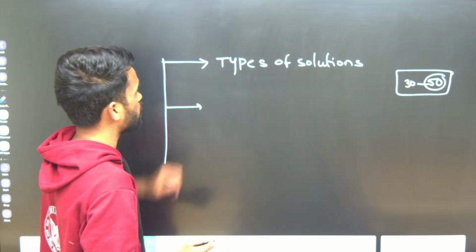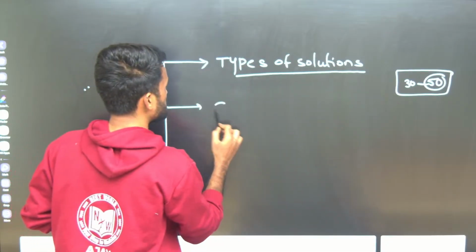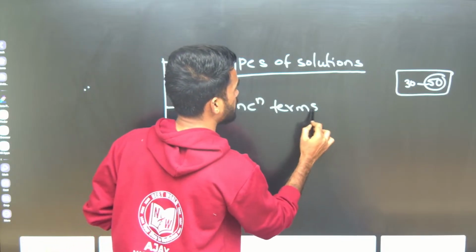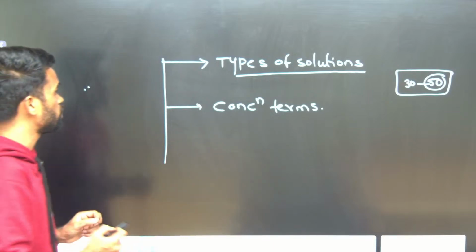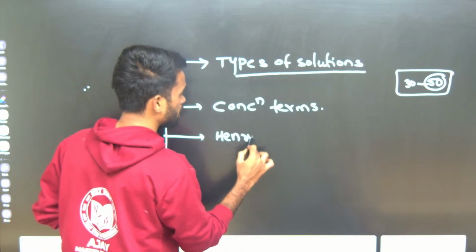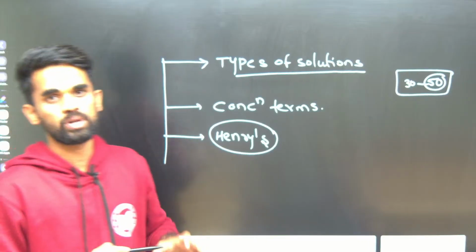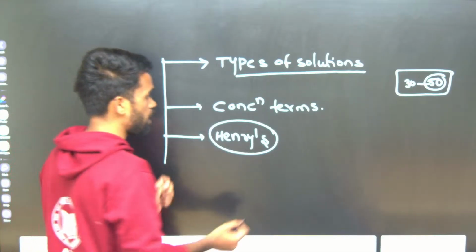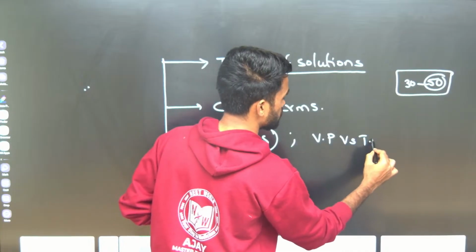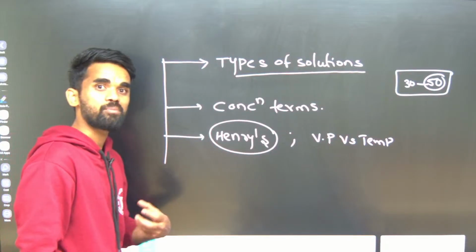First of all, you need to understand what types of solutions we have, and next there is something called concentration terms, something like molarity and normality. There you need to focus. Particularly when it comes to solutions, you need to know Henry's law. Henry's law gives the solubility of a gas in liquids. This is one of the important topics. After this, vapor pressure versus temperature: what is the effect and what is the relation? That is what we call the Clapeyron equation.